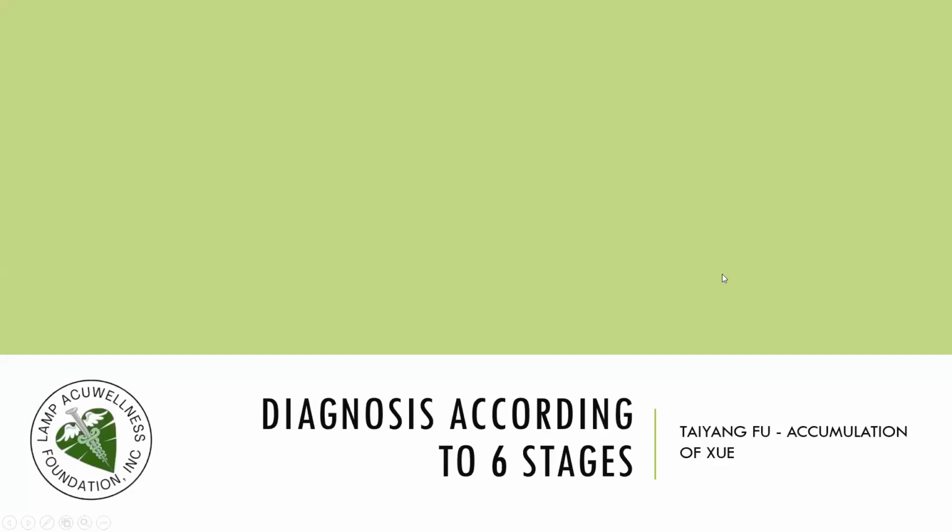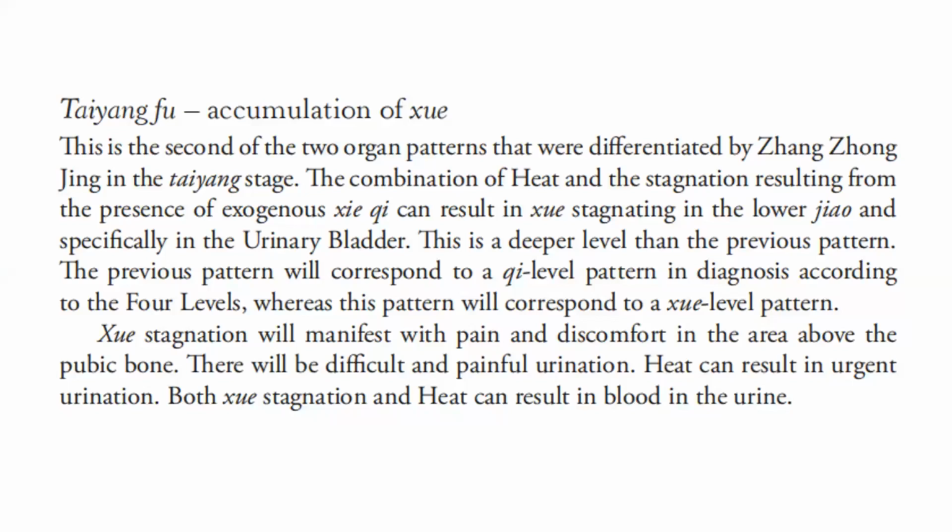Let's discuss diagnosis according to 6 stages. The diagnostic accumulation of blood. This is the second of the 2 organ patterns that were differentiated by Shang Han Lun in the Taiyang stage. The combination of heat and the stagnation resulting from the presence of exogenous pathogenic qi can result in blood stagnating in the lower jiao and specifically in the urinary bladder.